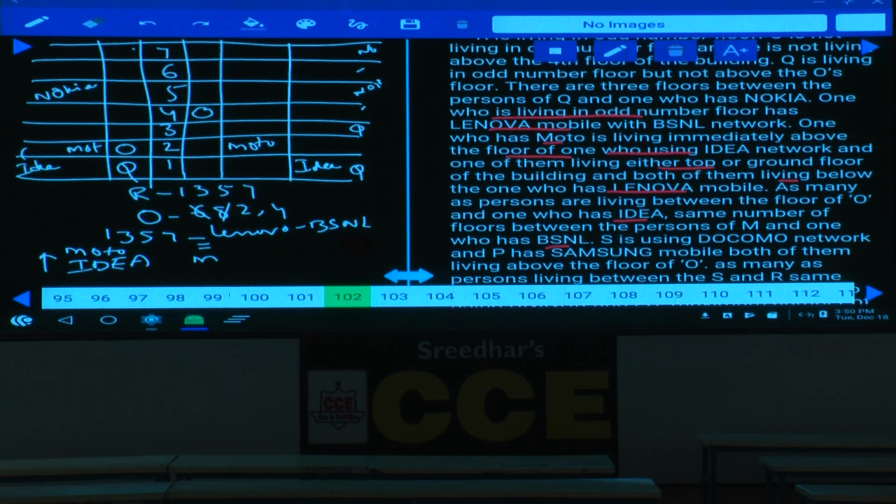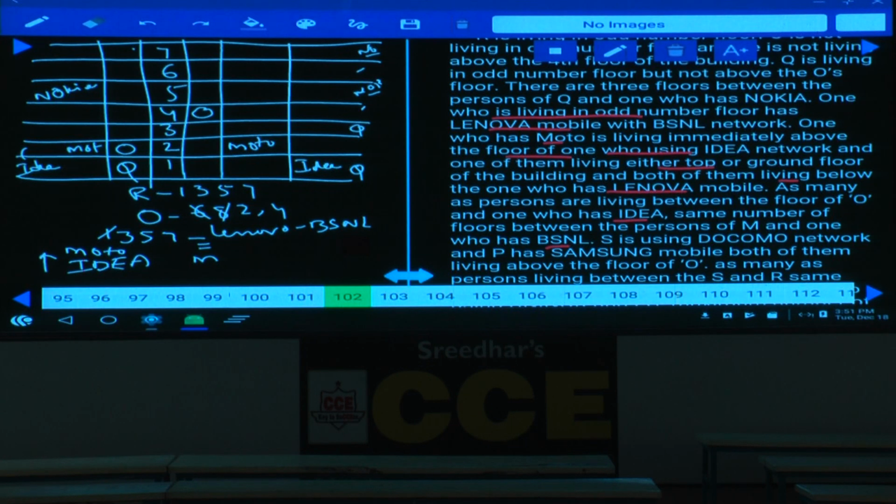Now this Lenovo must be on which floor? Lenovo must be on 1, 3, 5, or 7. 1 is not possible, because Idea is already there. Hence 1 is not possible; 3, 5 and 7. Now why is 5 not possible here? I am talking about the first case, not this one. In the second case it is not possible because Nokia must be either 5 or 7. Hence Lenovo can be on 5 or 7, only one of them, and if it is on one of these, the other one must be 3. Hence 3 and 5 or 7.